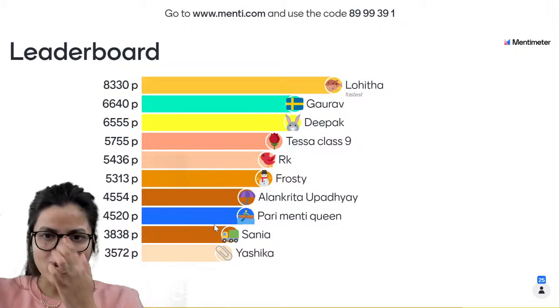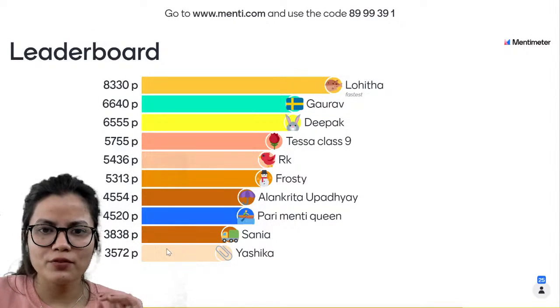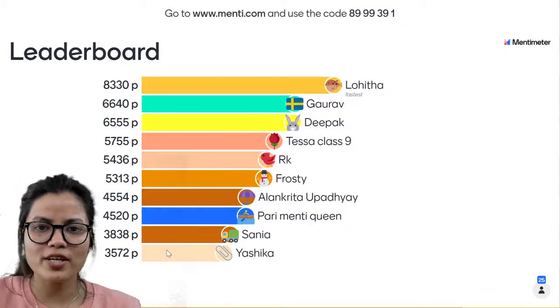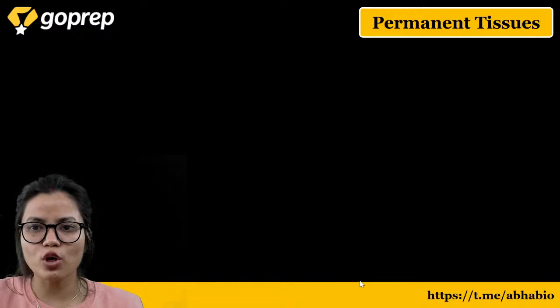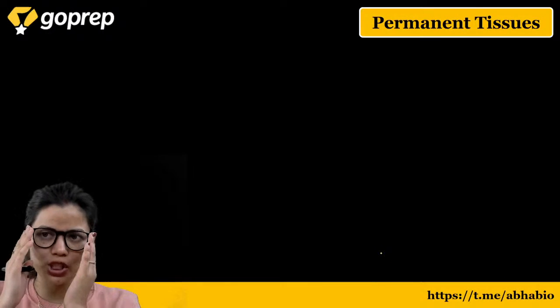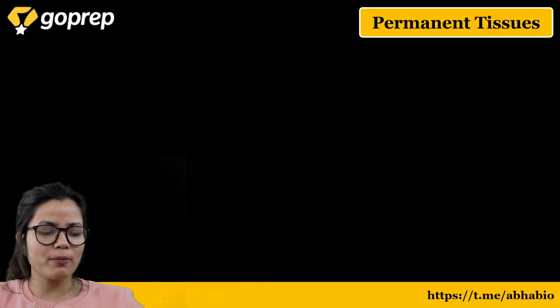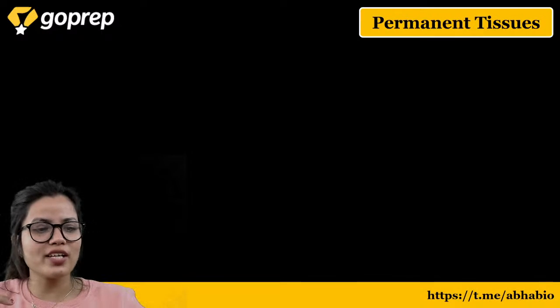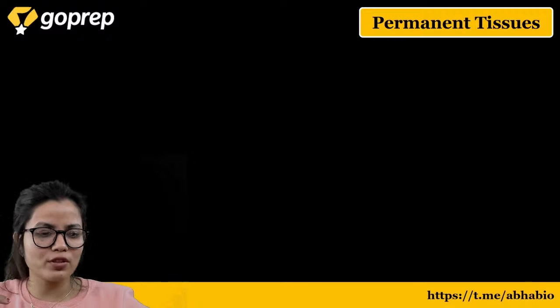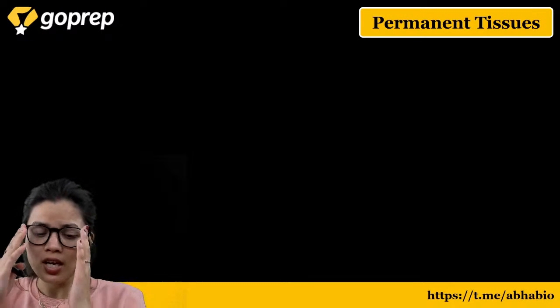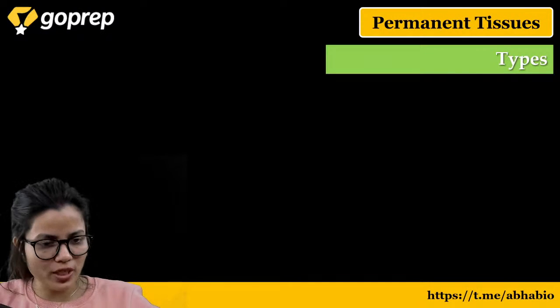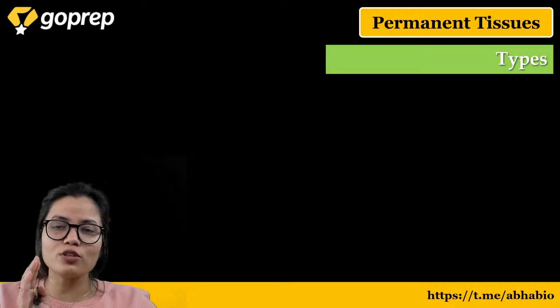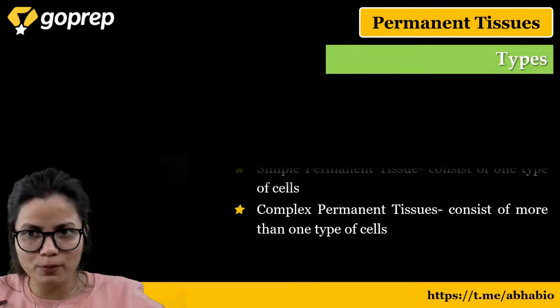Okay, dear. If you focus on the questions, in all of them we have talked about a particular function, which means we have talked about the permanent tissue. Permanent tissues are the tissues which arise from the meristematic tissue after the process of differentiation. They can be of two types on the basis of the types of cells they are composed of.